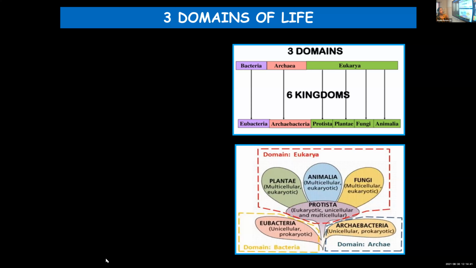Bacteria, the domain, includes just 1 kingdom, that is eubacteria. In class 9, I think you had learned that in yet another classification, bacteria is subdivided into 2 types, eubacteria and archaebacteria. They just mentioned it in the 9th standard textbook. Hope you are remembering. If you're not remembering, you can refer to the textbook. So bacteria is the domain which includes eubacteria. Second domain is archaea. It includes archaebacteria. Bacteria as such, they are divided into 2 categories or 2 kingdoms.